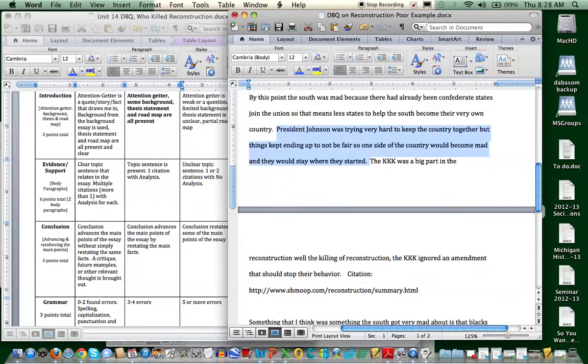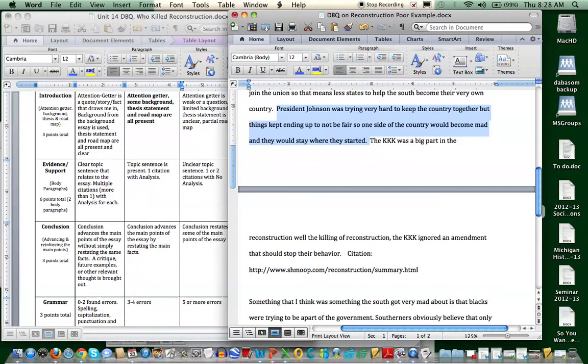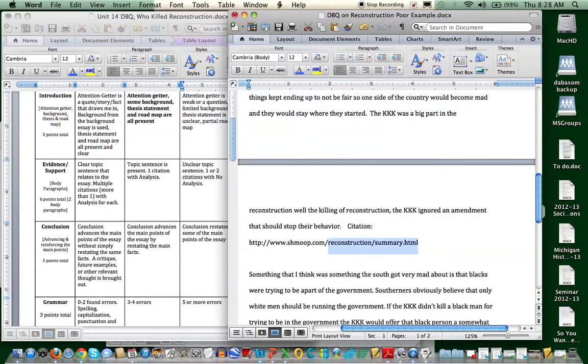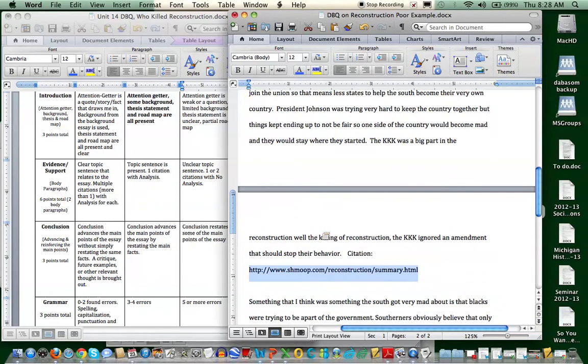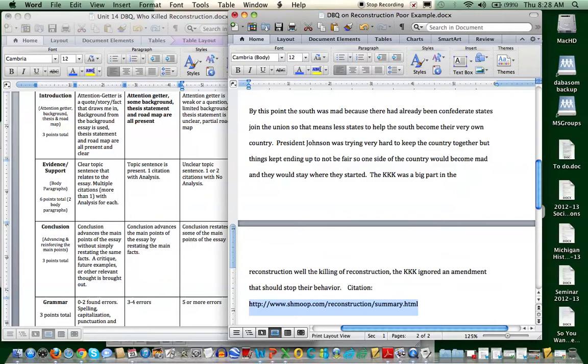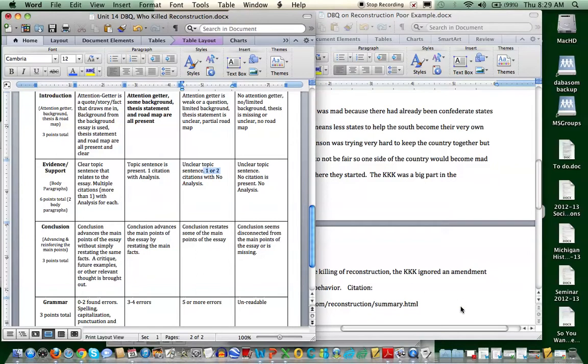"The KKK was a big part in the Reconstruction, while the killing of Reconstruction. The KKK ignored an amendment that should stop their behavior." Alright, again, they use an outside resource, which is okay, but I think you're really going to find the documents to be easier to work with because they're already there. I think they might be easier to understand because I'm not really understanding much here. Clearly a citation was used, no question, because they cited it right down here. Again, some analysis, but it's unclear what they're saying. So again, I'm being generous, and I gave them a 1.5 for this second body paragraph.